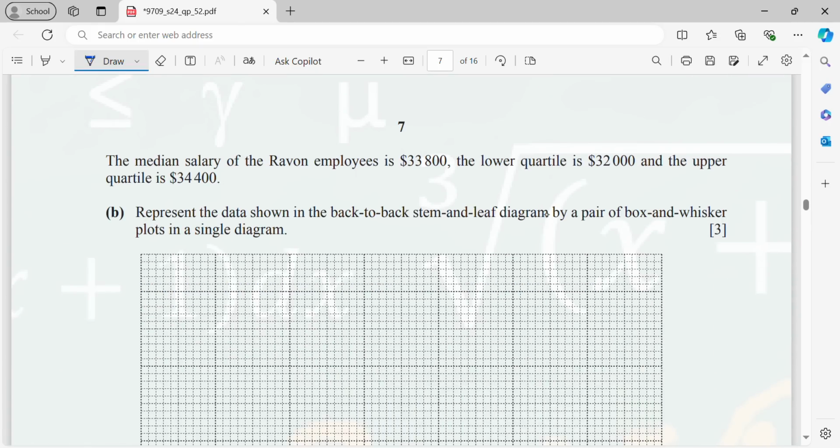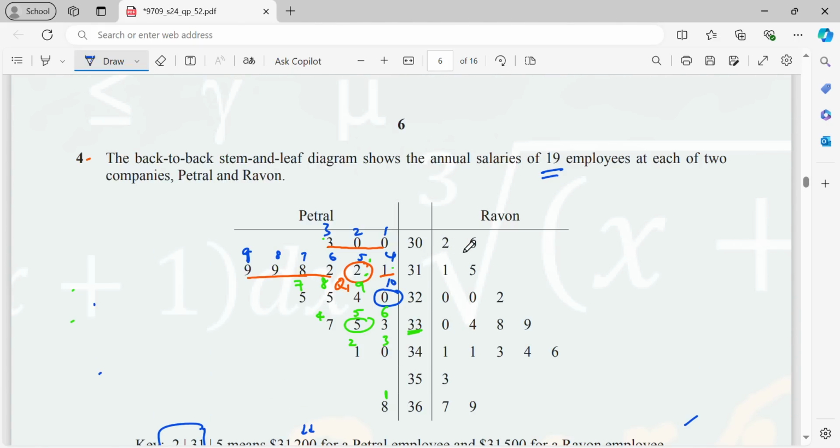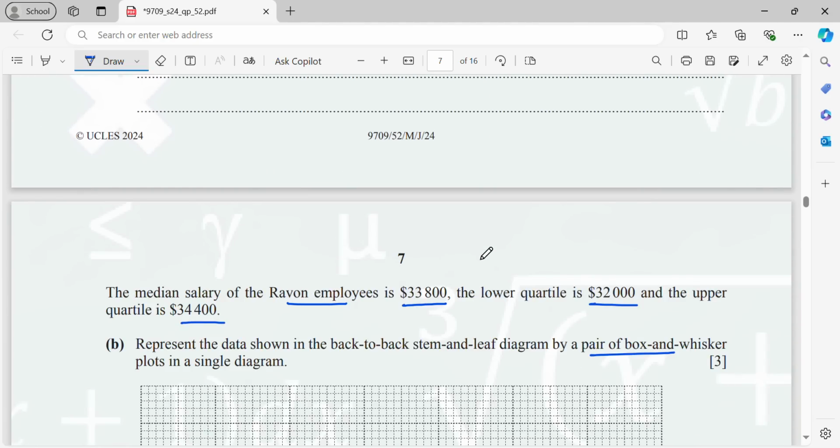Now the median salary for Ravon employees is $33,800. Lower quartile is 32,000. Upper quartile is 34,400. Represent the data shown in the back-to-back stem and leaf by the pair of box and whisker plots in a single diagram. Okay, so now Ravon lowest is 302. Highest is 369. This is the lowest, this is the highest for Ravon.